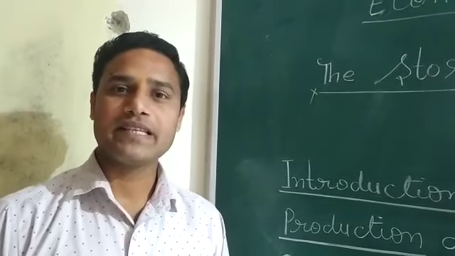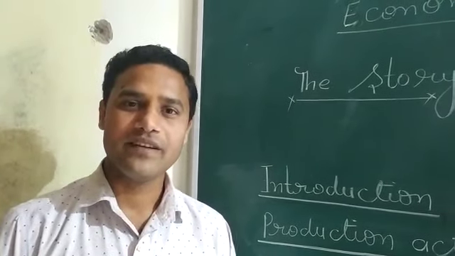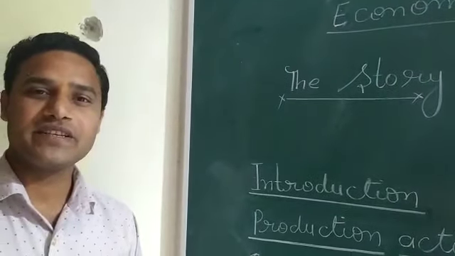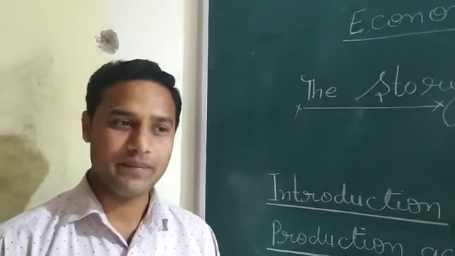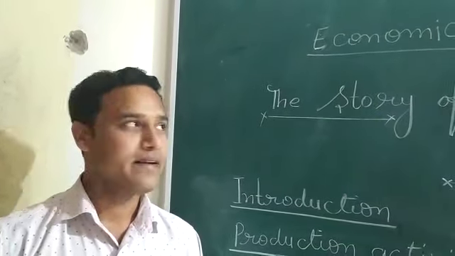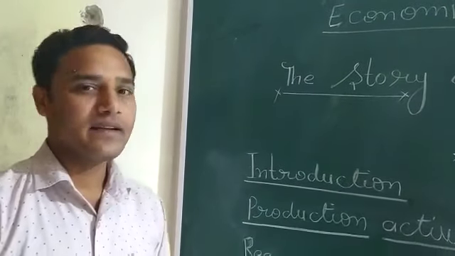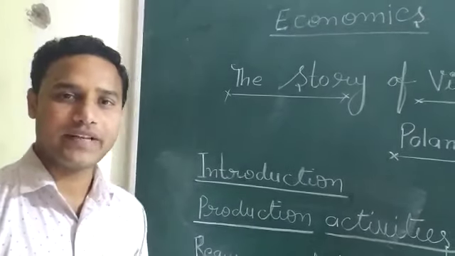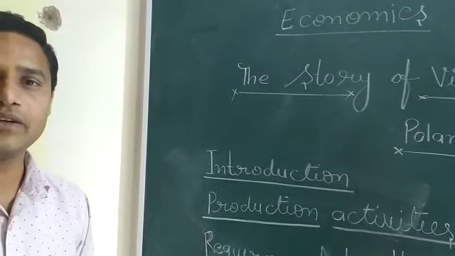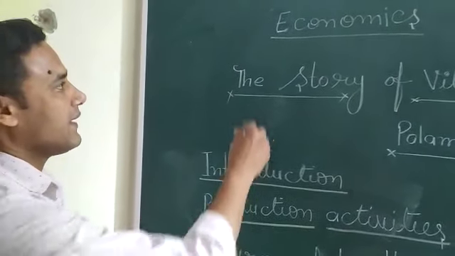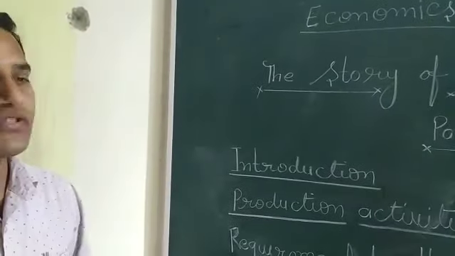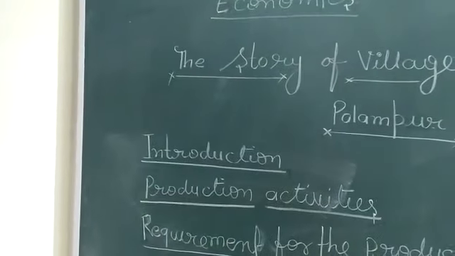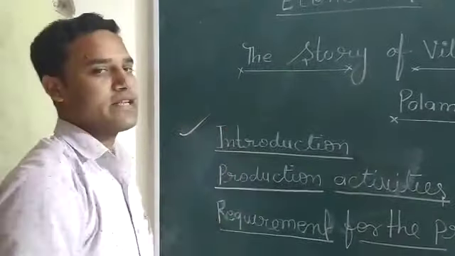Economics deals with the study of production, consumption and distribution of goods and services. So that is a very important subject which deals with these three important points, and it is known that the father of economics is Adam Smith, who was the Scottish economist. And here we are going to discuss the first chapter in economics, that is the story of village Palampur. So first we will take the introduction of this story.